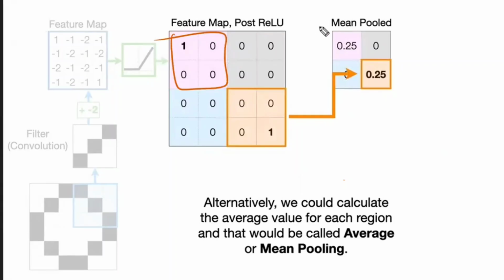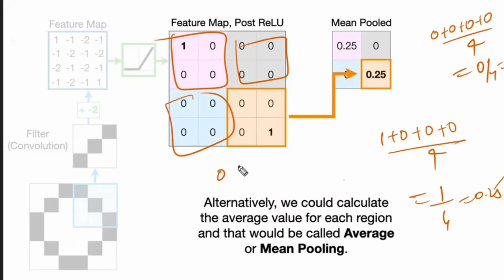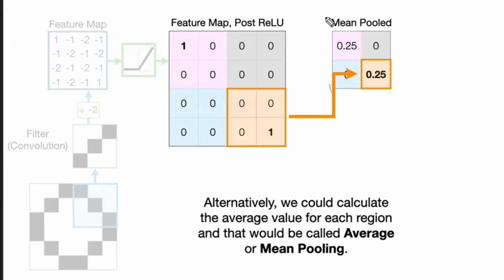1 plus 0 plus 0 plus 0 divided by 4, which is nothing but 1 by 4, which is 0.25. For this one, 0 plus 0 plus 0 plus 0 by 4, which is 0 by 4, 0. For this one, 0 plus 0 plus 0 plus 0 by 4, which is 0 by 4, again 0. For this one, 0 plus 0 plus 0 plus 1 divided by 4, that is 1 by 4, 0.25. Now here, whatever output you are going to get, this output is called mean pooling.